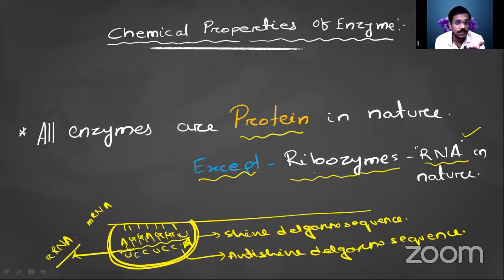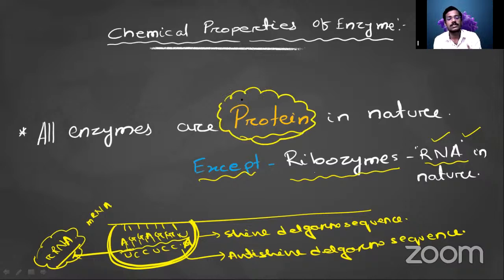One kind of reaction is the translation reaction process. If that kind of RNA acts as an enzyme, it is called a ribozyme. But this rRNA is not proteinaceous in nature, it is RNA in nature. Except this RNA enzyme, or riboenzyme, other enzymes present in the living system are proteinaceous in nature. We have to fix this in our mind. Every enzyme present in nature is proteinaceous, except the ribozyme.